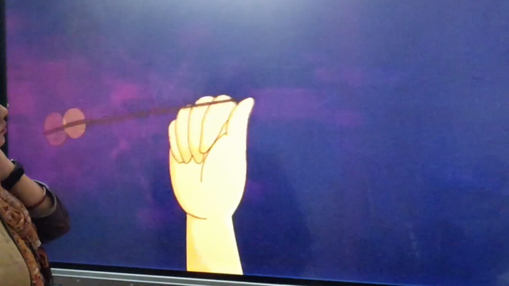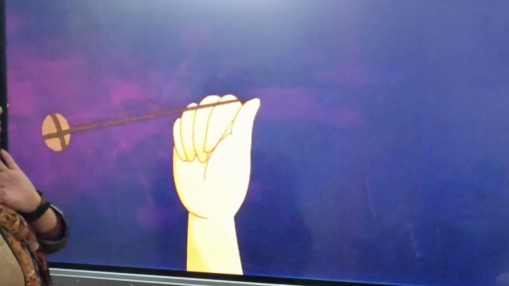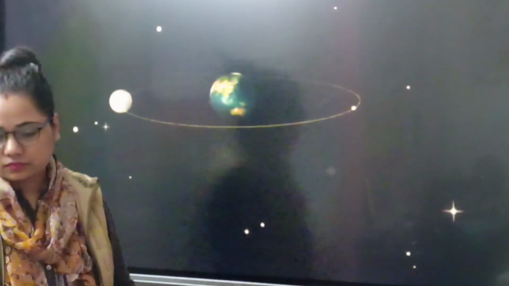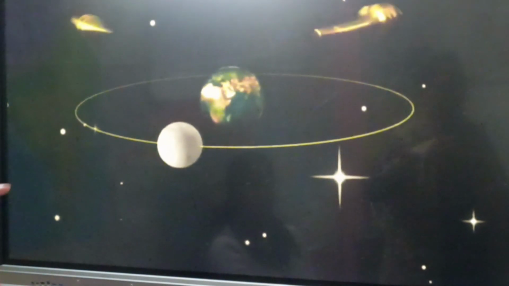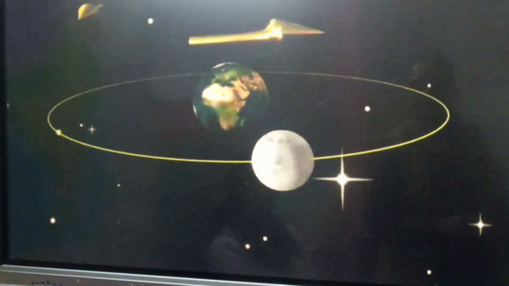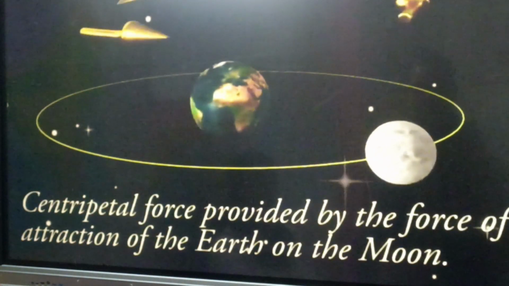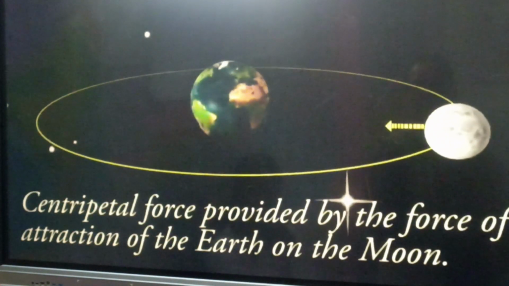This is because the moment the string is released, centripetal force is no longer provided and the stone is free to fly off along the tangent. Based on this activity, we can conclude that the motion of the moon around the earth is due to the centripetal force, provided by force of attraction of the earth on the moon.